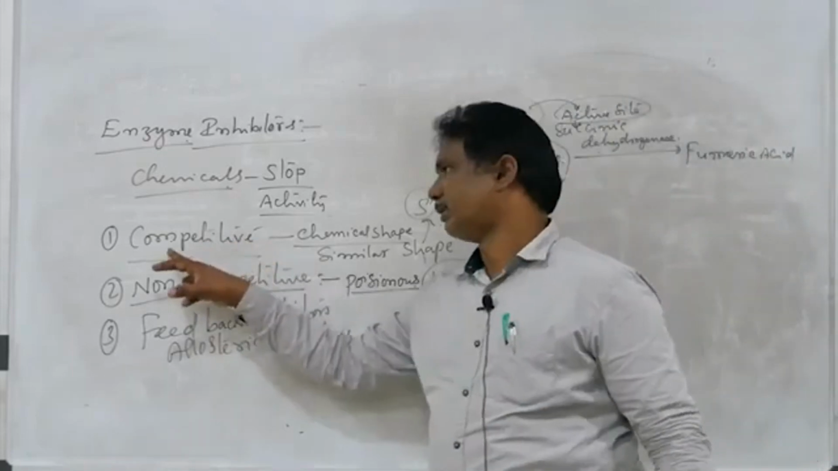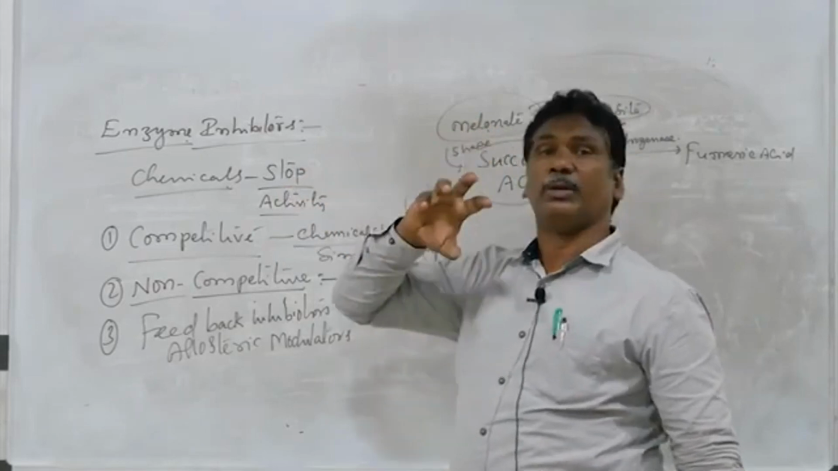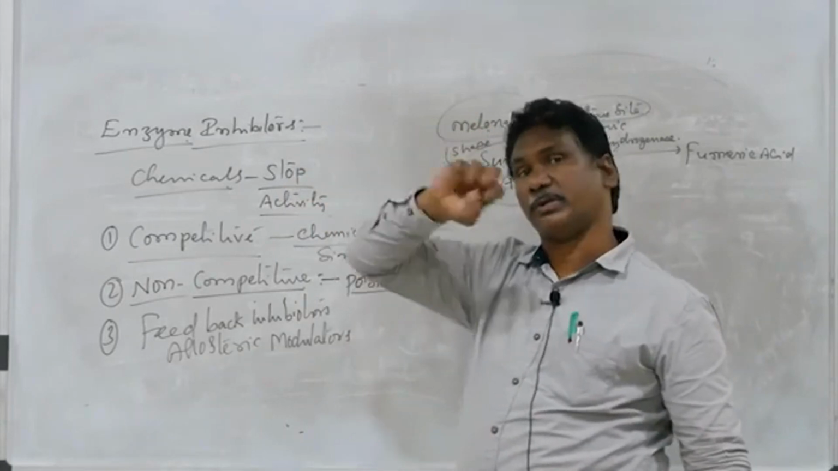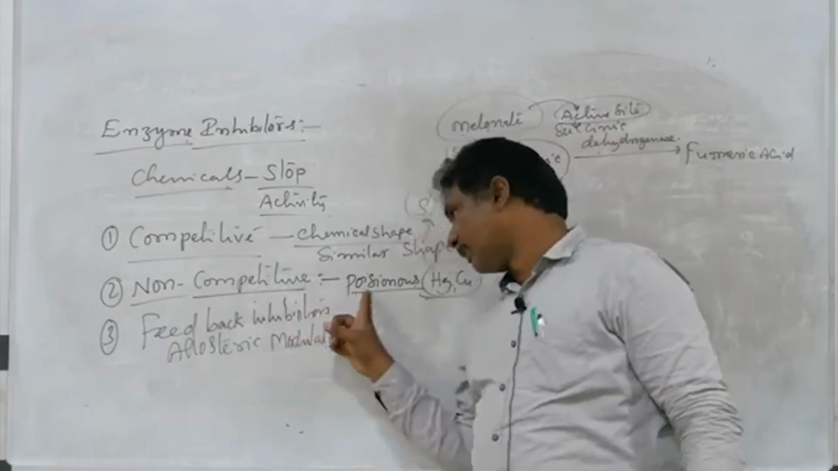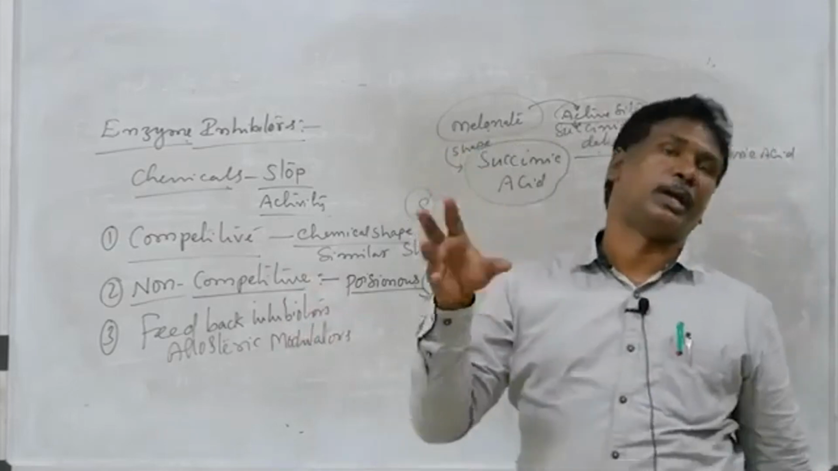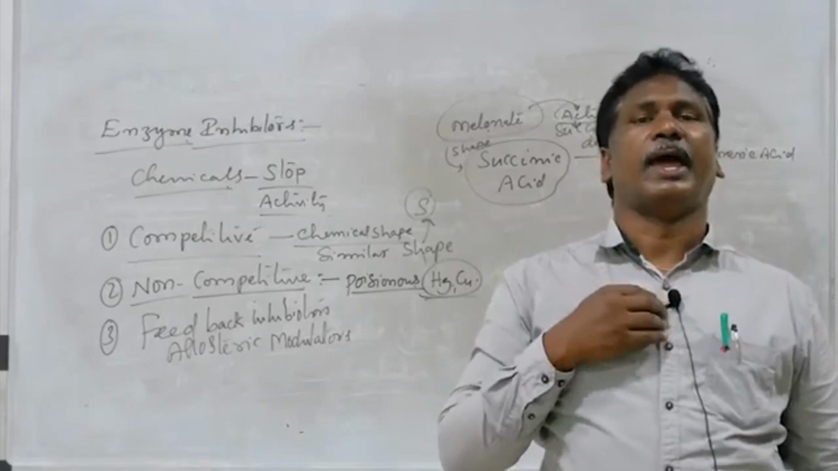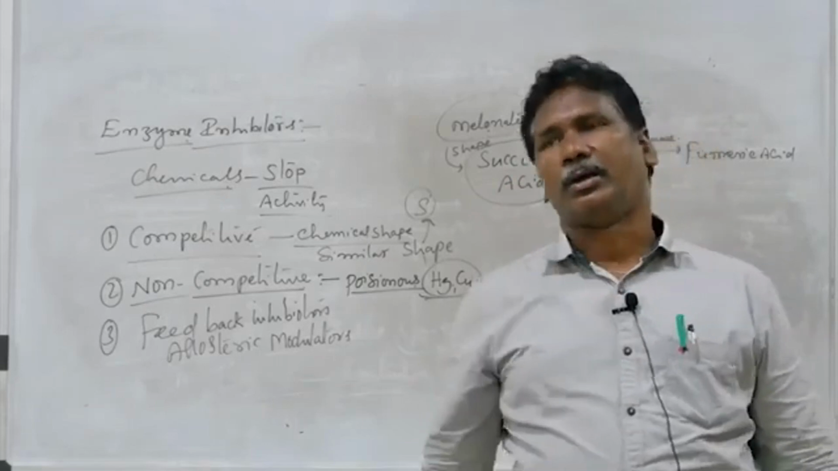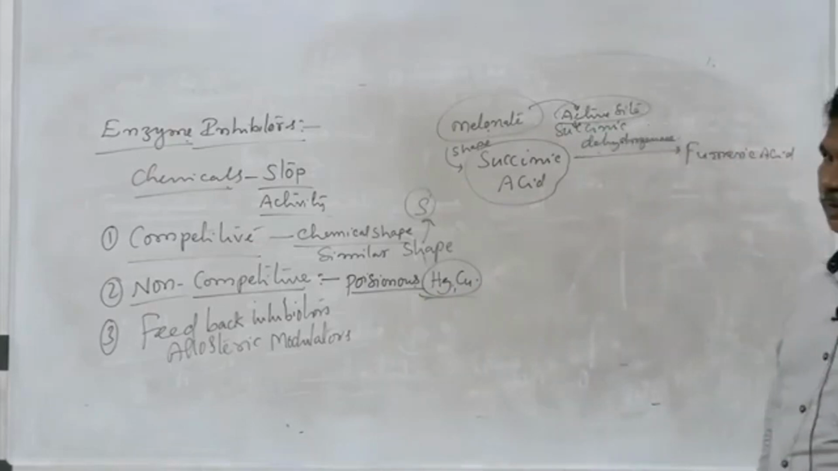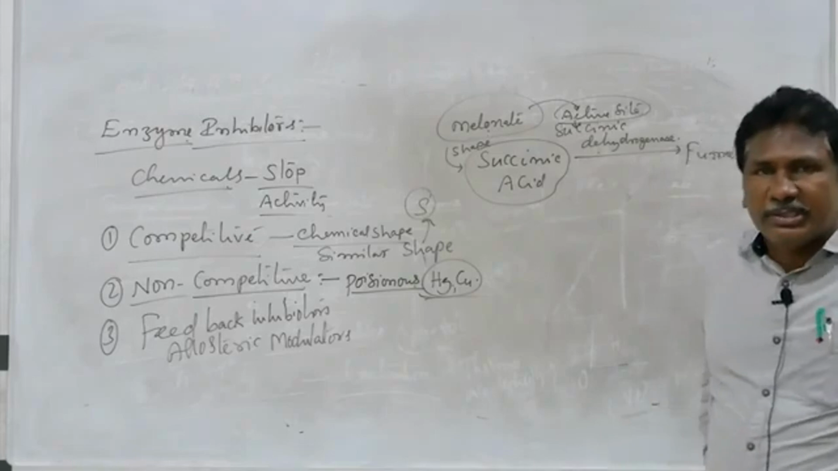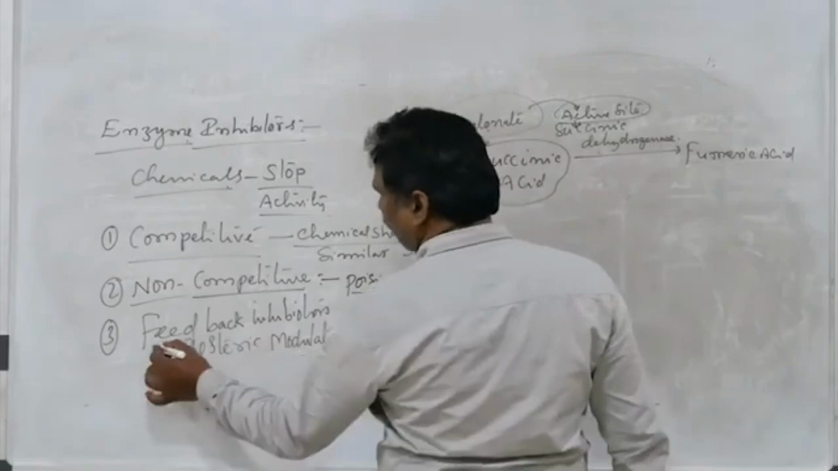The shape of the competitive inhibitor resembles the shape of the substrate, but here the shape is not like that. These are some of the poisonous substances, those occupy other than the active site. Those are non-competitive inhibitors, heavy metals like mercury, copper, cadmium, silver, etc. And the third one, most important one, feedback inhibitors.